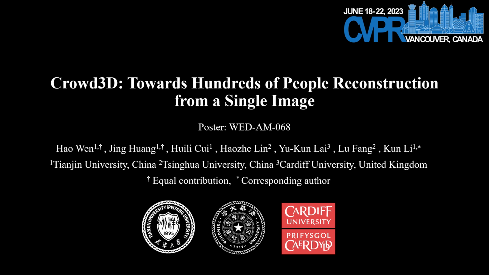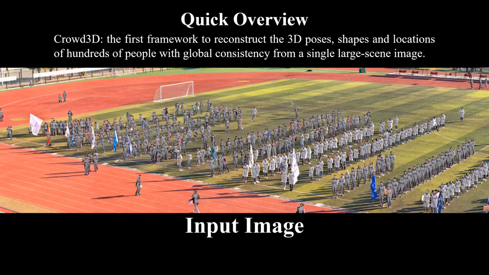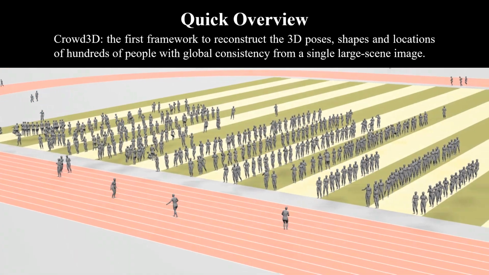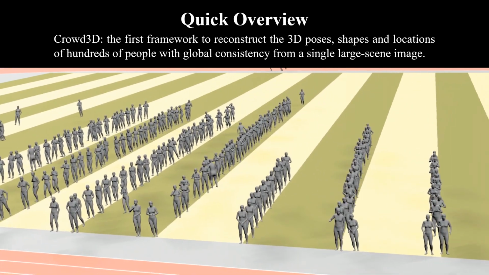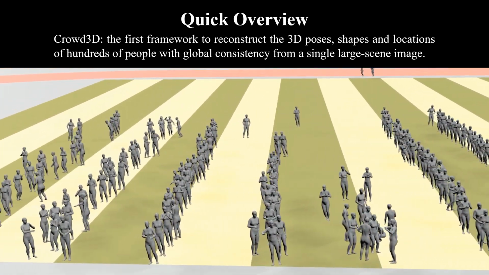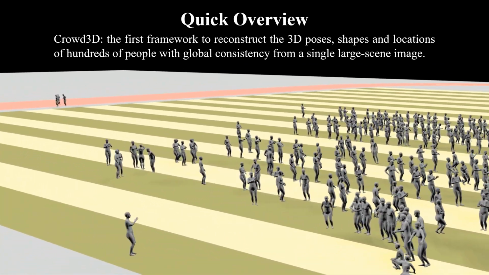Hello, everyone. The following is the presentation of our CVPR 2023 paper, Crowd3D: Towards Hundreds of People Reconstruction from a Single Image. We propose Crowd3D, the first framework to reconstruct the 3D poses, shapes, and locations of hundreds of people with global consistency from a single large scene image. The reconstructed people are in a unified global camera system and have precise 3D spatial locations.